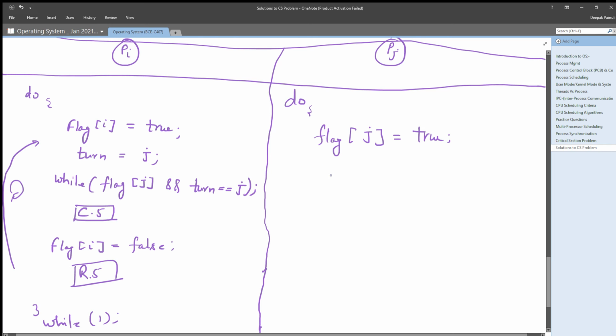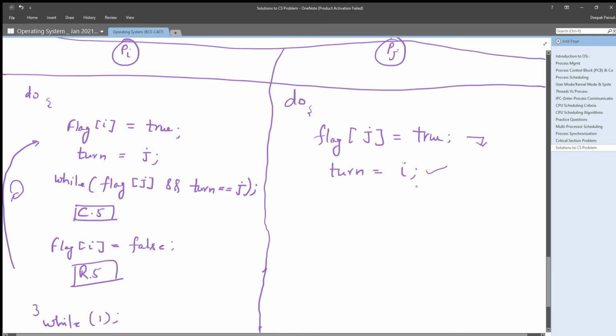In the second statement, it will set turn's value to i, simply signifying that I am ready to enter my critical section, and after me Pi is allowed to enter its critical section.